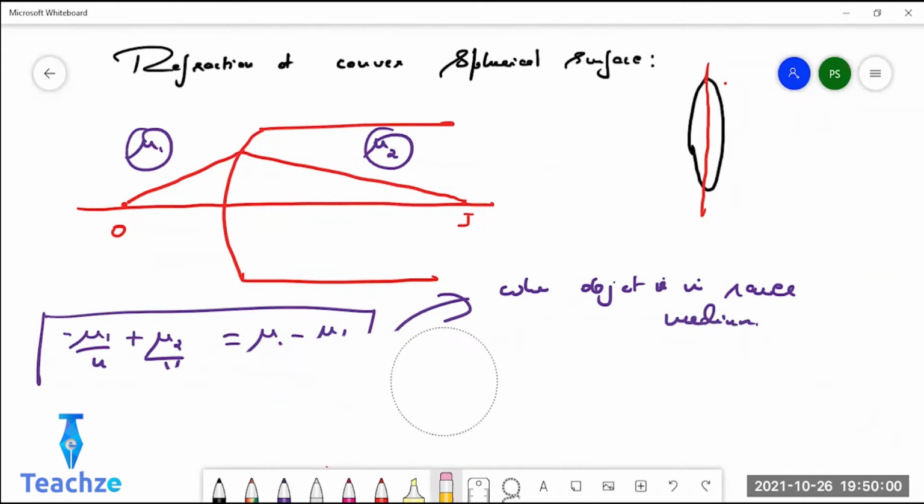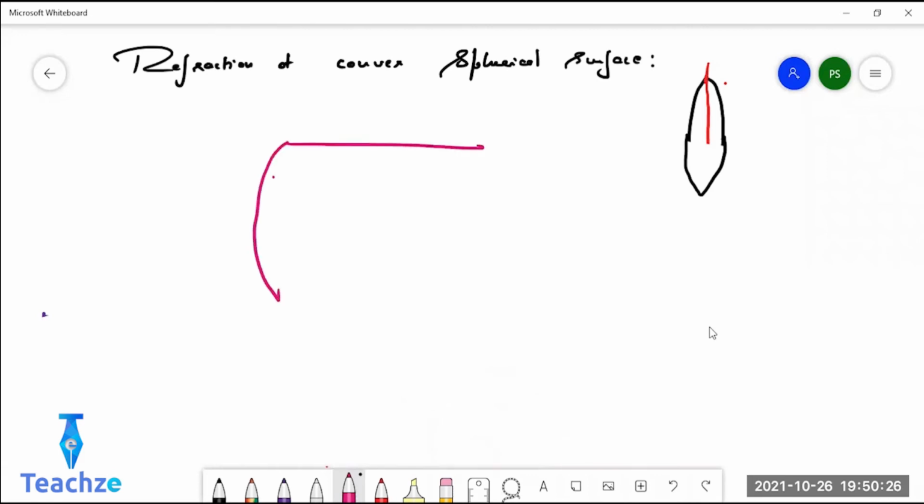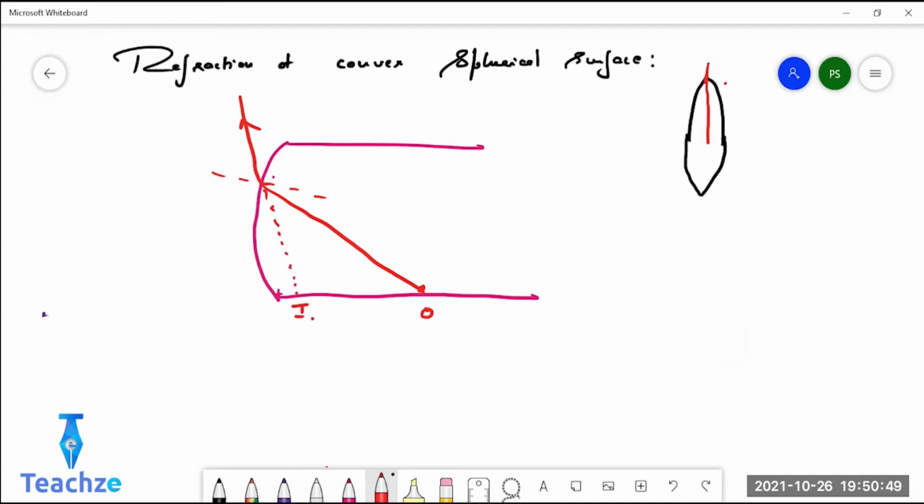Now the next case, when the object is in the denser medium. I take the second half of the lens, the right part. Suppose the object is inside the lens, in the second part. Now when it goes from denser to rarer, it will get refracted away from the normal. Correct? This is the normal line. Now when you extend it, you will get the image somewhere here. So whenever the object is in the denser medium,